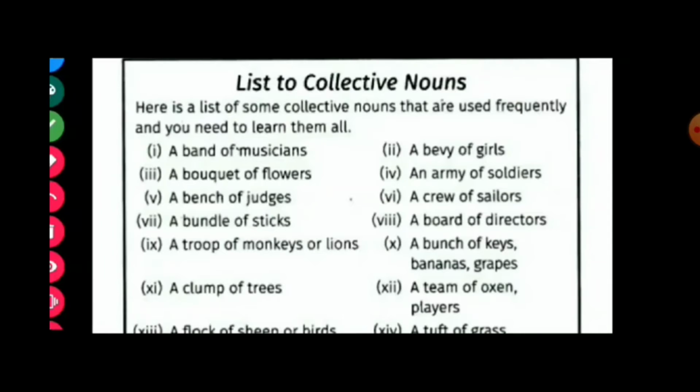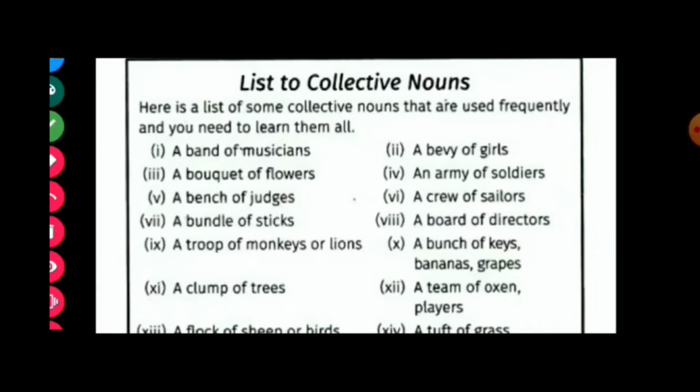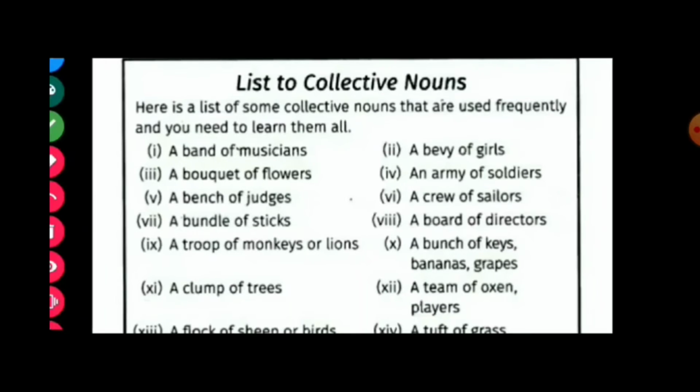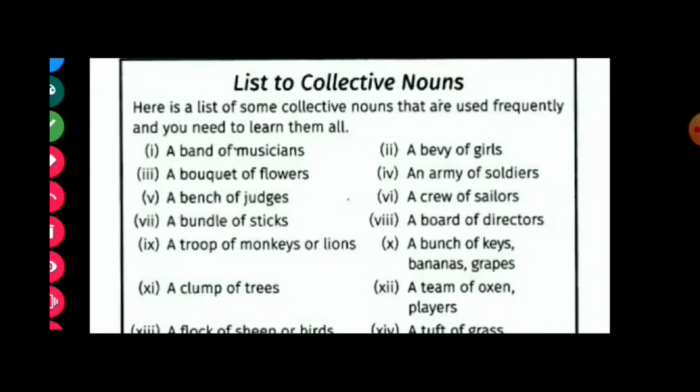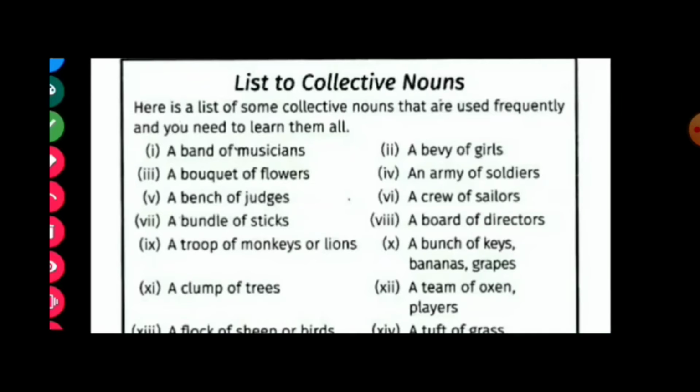A troop of monkeys or lions means a group of monkeys or lions. A bunch of keys, bananas, grapes. Bunch is used for all these nouns. A clump of trees. A team of oxen. A team of players. A flock of sheep or birds. A tuft of grass.